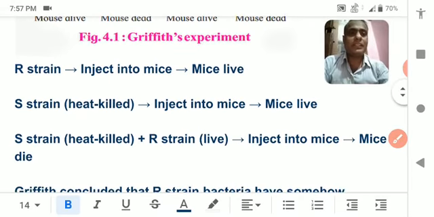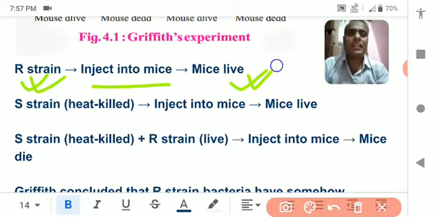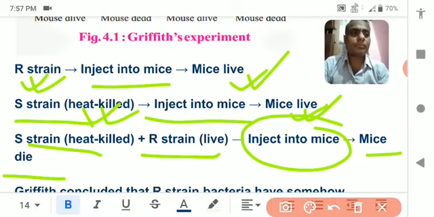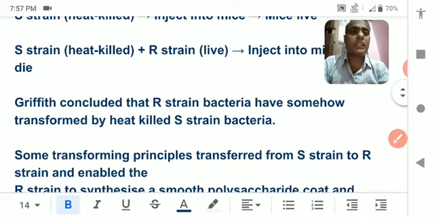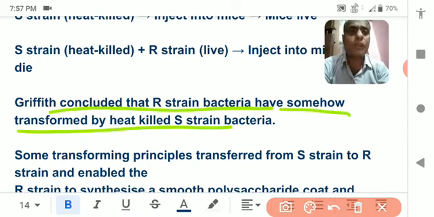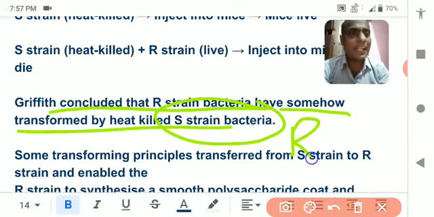So it has been shown over here. R strain is injected in the mice, alive. S, that is heat killed, injected in the mice, alive. But when heat killed S is mixed with the R strain and injected, the mice die. Now Griffith concluded that the R strain bacteria have somehow been transformed by S strain into S strain. Means R strain has changed to S strain by heat killed S strain.